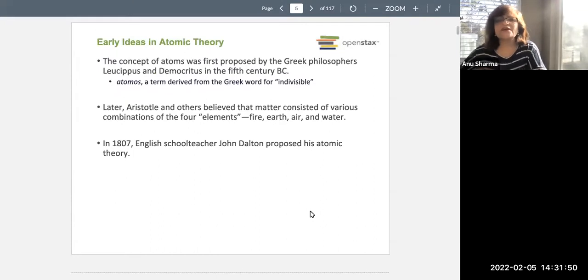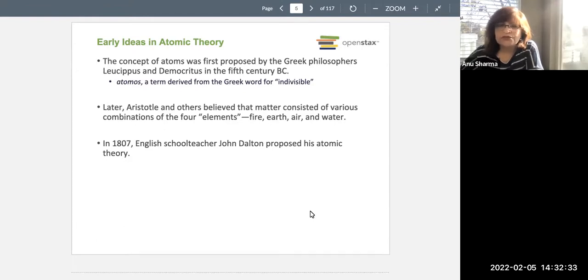Okay, so first are the early ideas. The early concept that there is a smallest particle of an element or matter, called the atom, which is indivisible, came from the Greek philosophers Leucippus and Democritus in the 5th century BC. Later, Aristotle and other believers held that matter consisted of other elements: fire, earth, air, and water. These were the basic things of which matter was made. That was the belief of Aristotle.